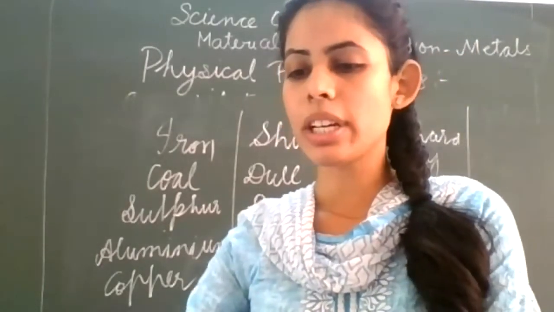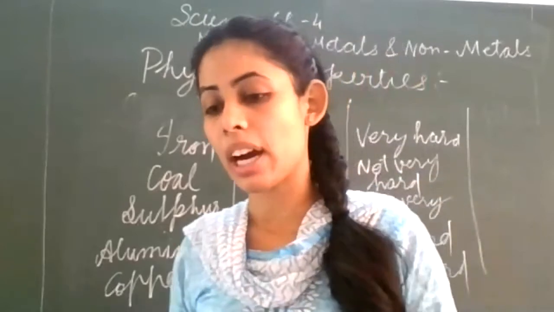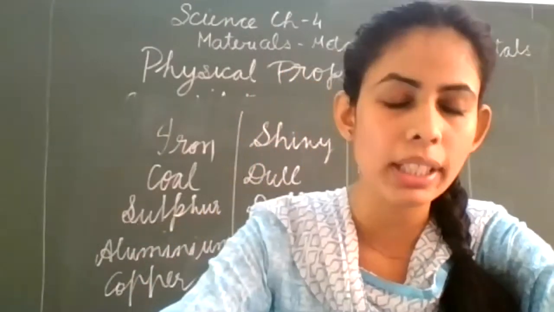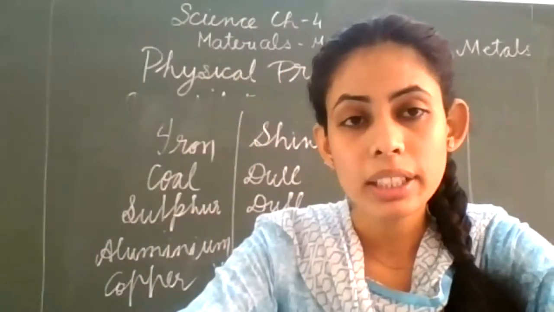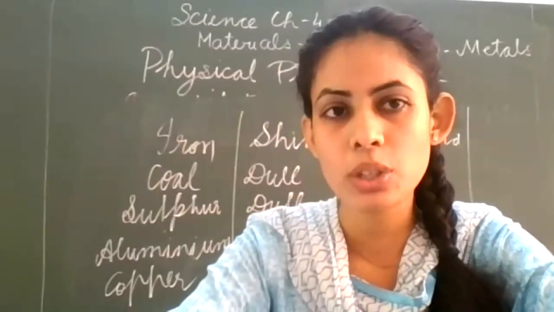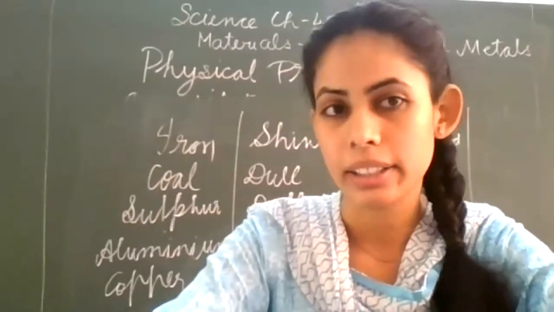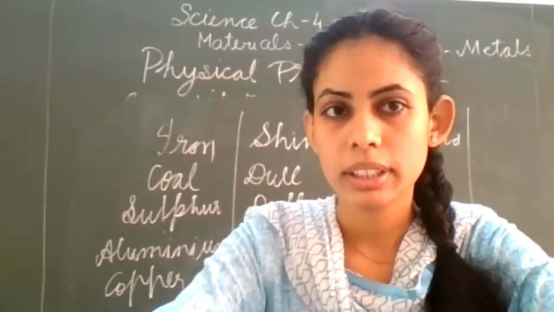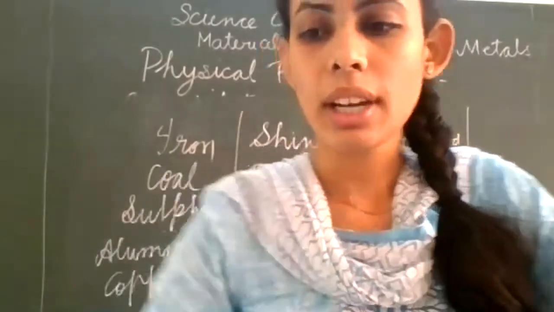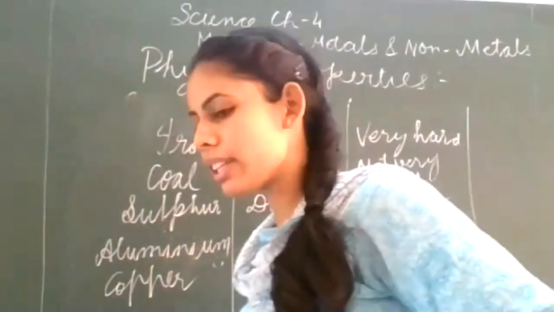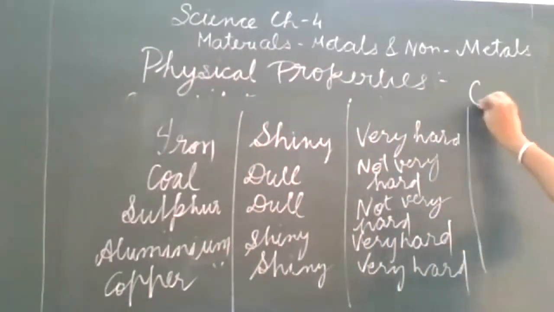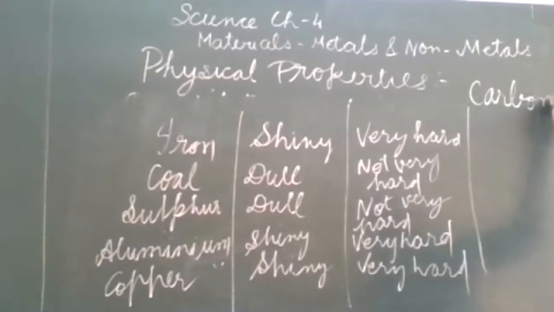So we have also studied that the non-metals are brittle, but diamond is the hardest non-metal. Diamond is the hardest. Clear? Diamond is a form of carbon. You will study in the further classes that carbon has two forms.